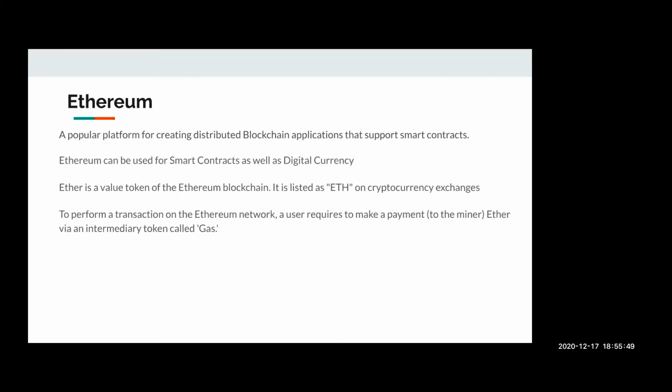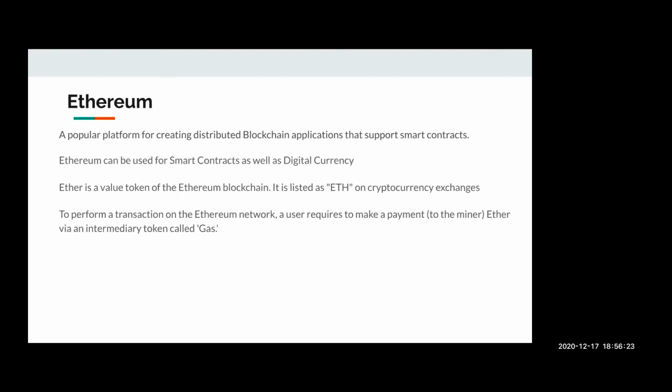If the gas specified for the transaction is too low, there may be a chance that the transaction would not be picked up by the miner nodes, and that would delay the transaction processing. So developers usually try to optimally specify the gas for a transaction, so that the transaction processing speed is optimum and there is no delay in the completion of a transaction.